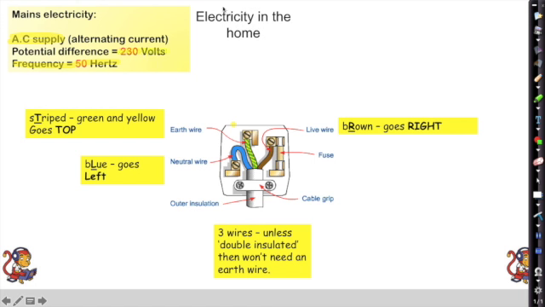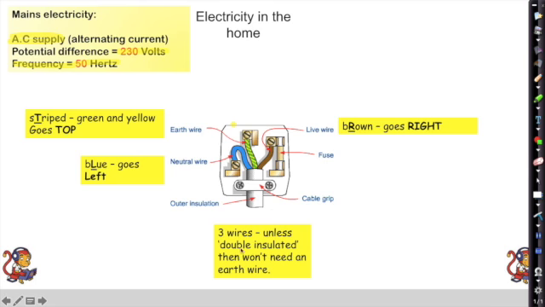Okay. Now a plug, you need to know how to wire a plug. So knowing the colours will help you to know where they go. So the stripy green and yellow one, that goes at the top. The second yellow of striped is T. Blue goes to the left, and brown goes to the right. So blue, brown and striped.